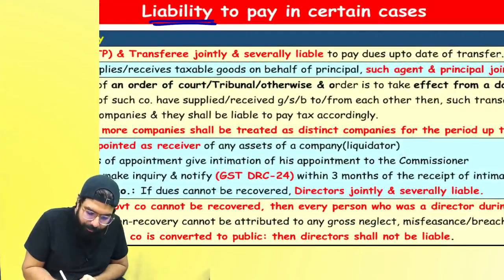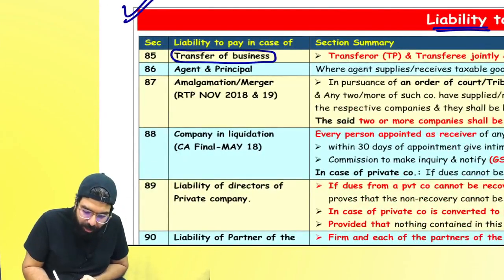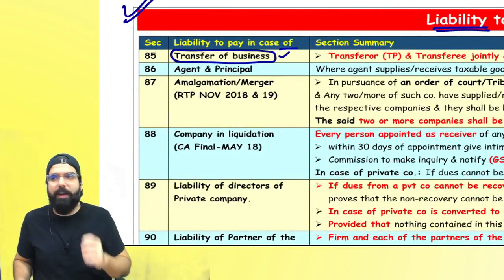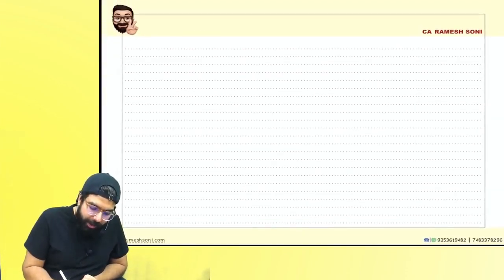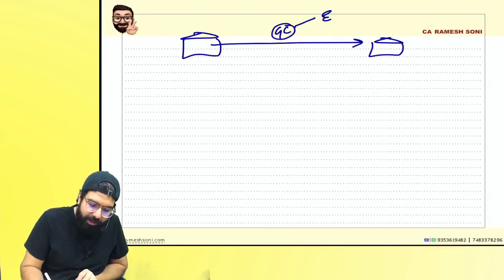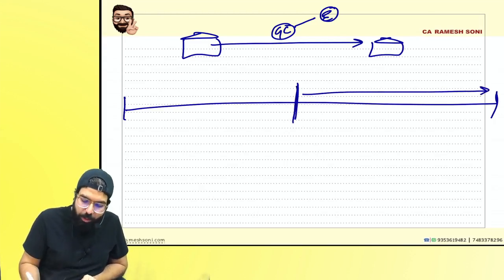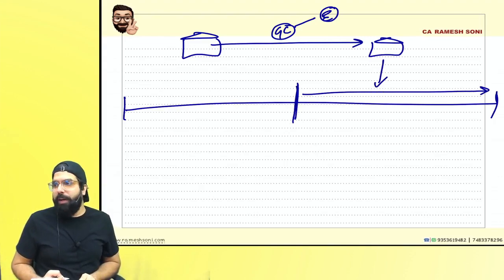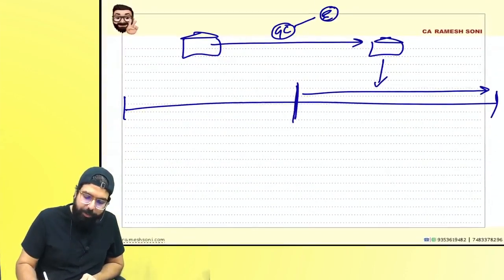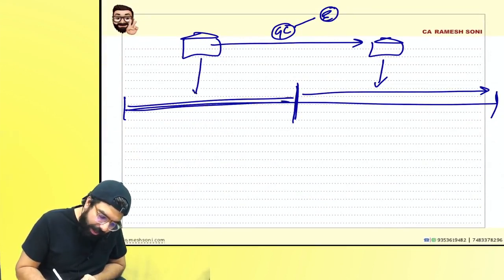Everyone, liability to pay. Who will be paying in certain cases? Let's understand the cases. Whenever there is a transfer of business, liability to pay in case of transfer of business. Everyone, listen to me very carefully. I went ahead and transferred the business to someone else. When I transfer the business, transfer of business as going concern is exempted. Right, everyone? But now, I went ahead and transferred the business supposingly on this day. From here, whatever is the liability will be the liability of the transferee. But before the transfer, whatever is the liability, that will be liability of me also.